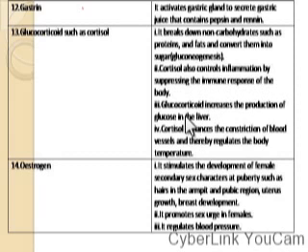Another function of the glucocorticoid hormone is that it increases the production of glucose in the liver.